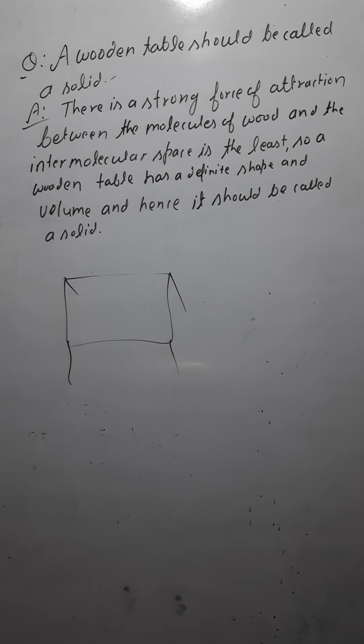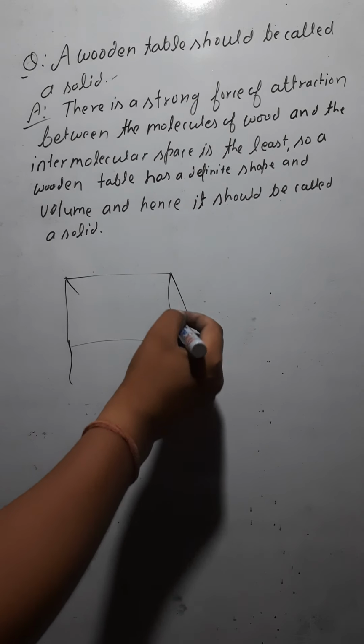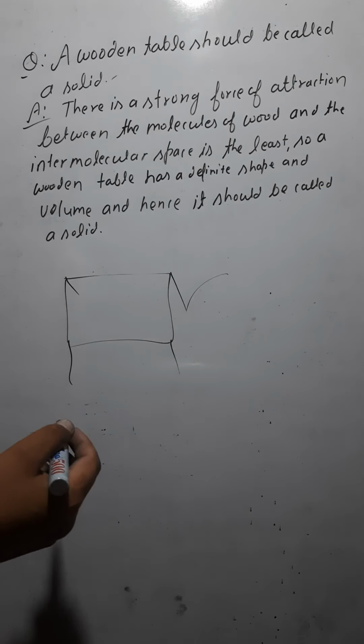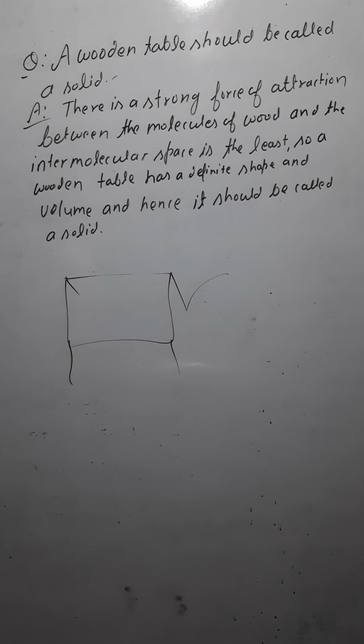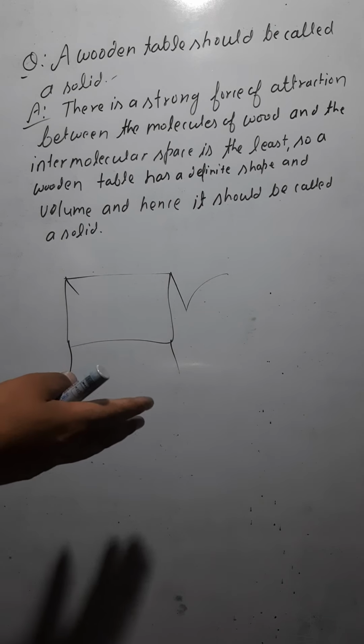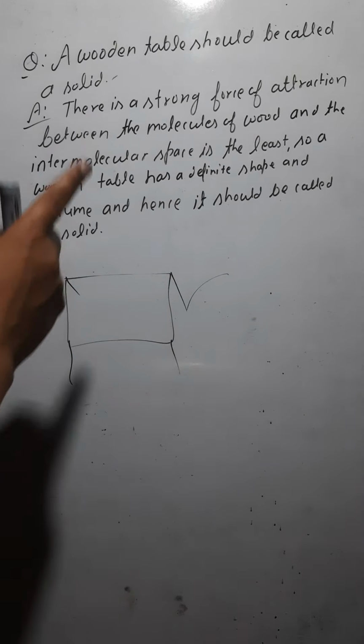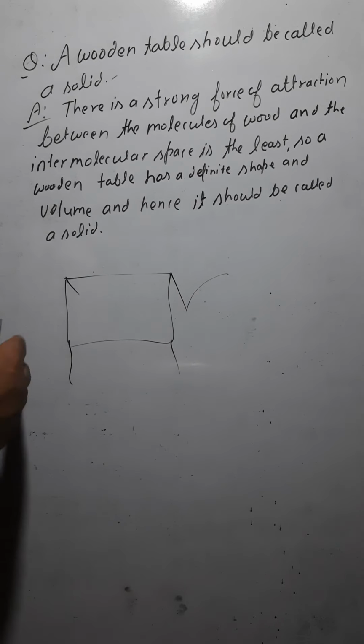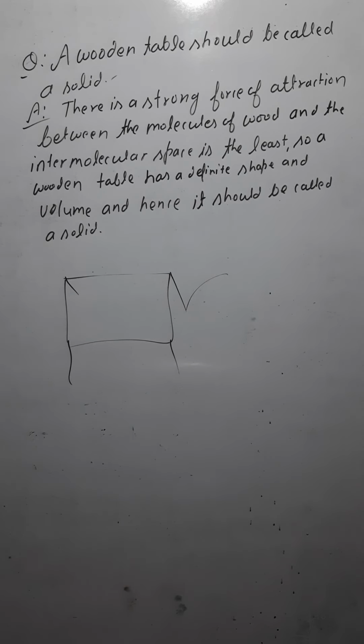In the case of the wooden table, it has a definite shape. Can it change its shape? No, it will not change its shape. And can it change its volume? No, it will not change its volume. That is why we call this wooden table a solid.